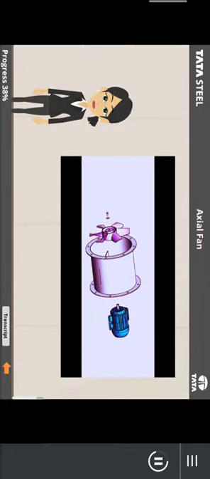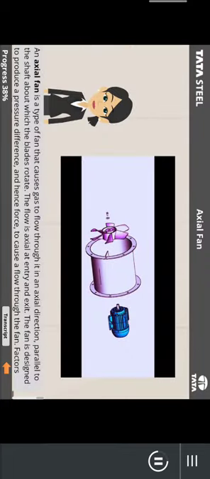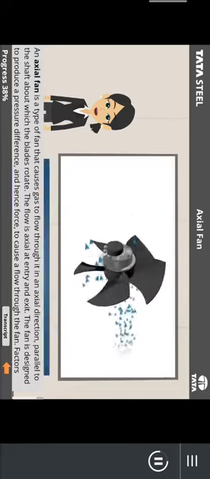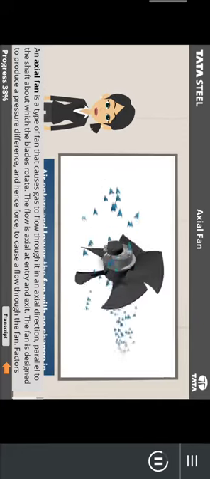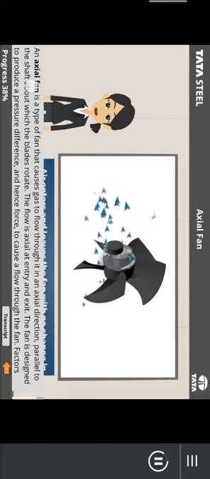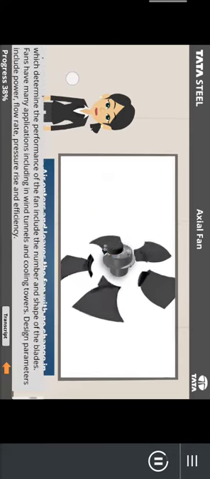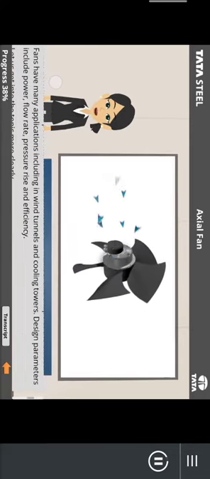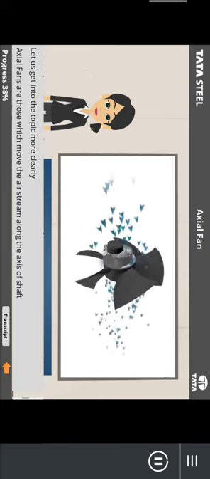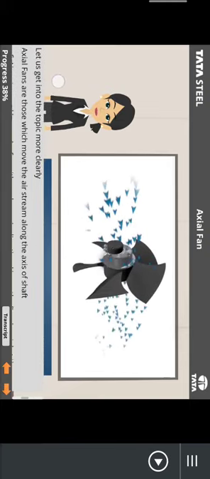Axial fans are those which move the airstream along the axis of shaft. Air enters and leaves the fan with no change in direction. Hence, the flow is axial at the entry and exit. Air moves parallel to the shaft about which the blade rotates.